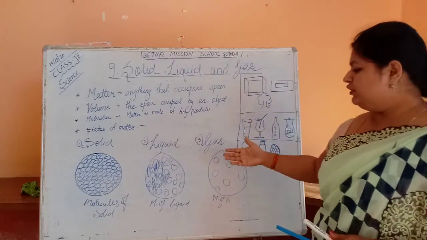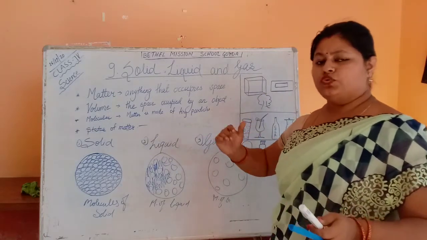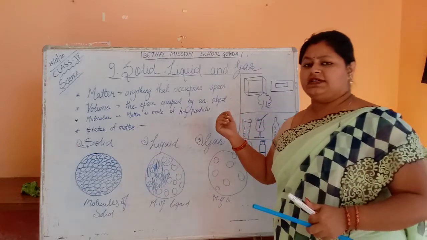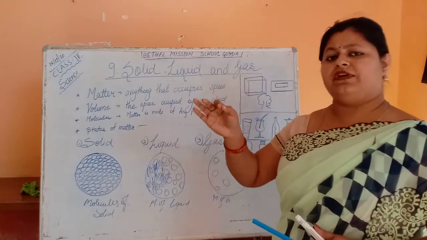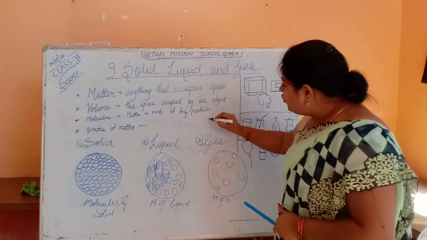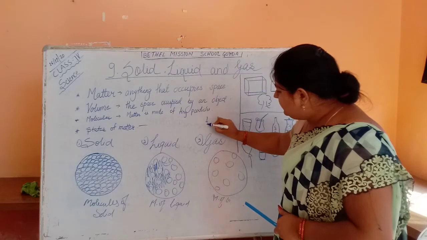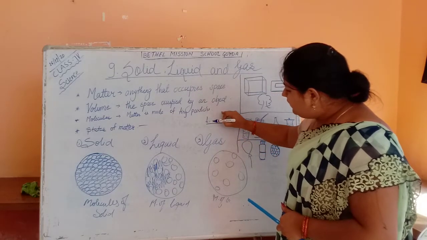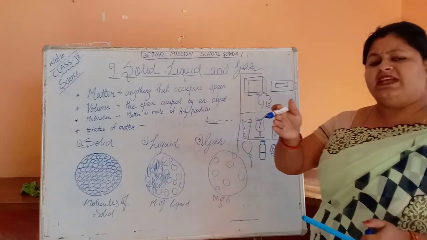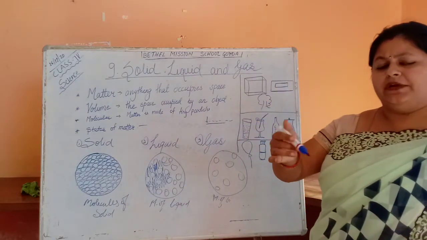It means the molecules are loosely packed, and another property of liquid is that it flows from a higher level to a lower level. If you pour some liquid here, what will happen? It will flow from here to here. Okay. So liquid flows from one place to the other, from the higher level to the lower level.